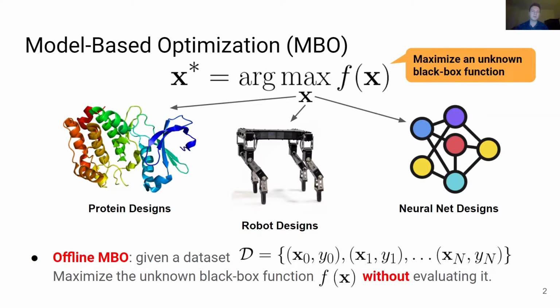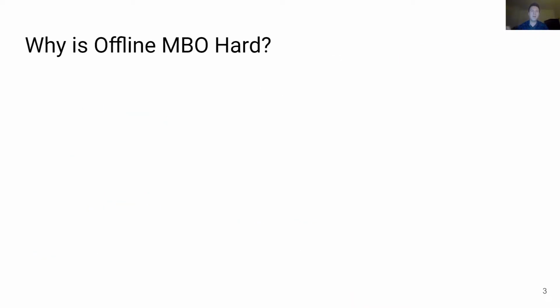To avoid this, we explore a modification of the problem where the goal is to solve the optimization problem, assuming access to a provided offline dataset of designs and their corresponding objective values. No new function calls are allowed, and the model should learn to optimize the unknown function solely using information in the finite offline dataset. This circumvents the need for any active interaction and is the only viable solution for a number of optimization problems. Why is offline model-based optimization hard?